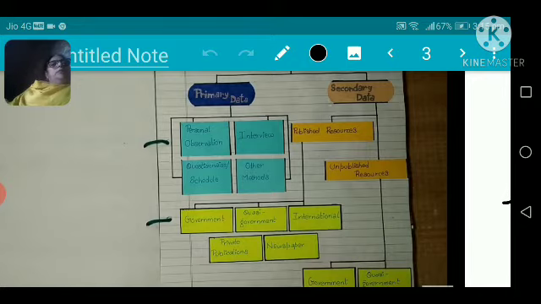In this way you have to say that secondary data, published form, unpublished form, and how it is taken collectively, privately. And then there are some practical questions based upon these data.